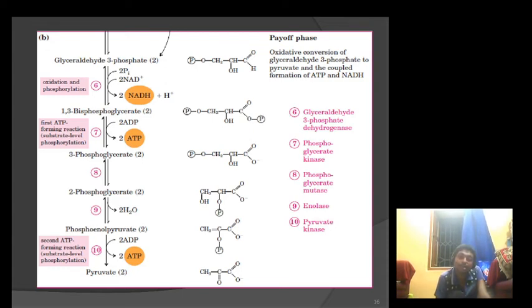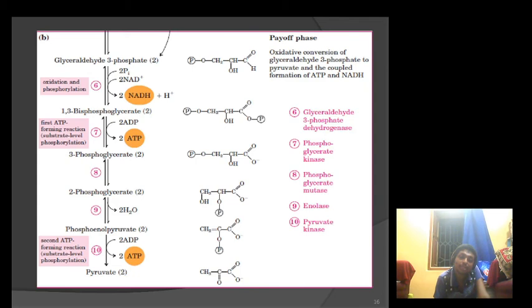Next, 1,3-bisphosphoglycerate is converted into 3-phosphoglycerate by phosphoglycerate kinase, and in this process ATP is generated from ADP by the addition of one phosphate. So this process is the generation of ATP.